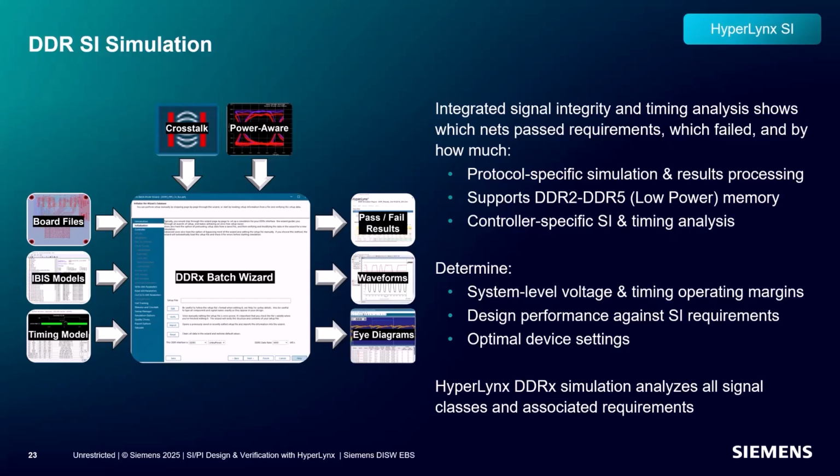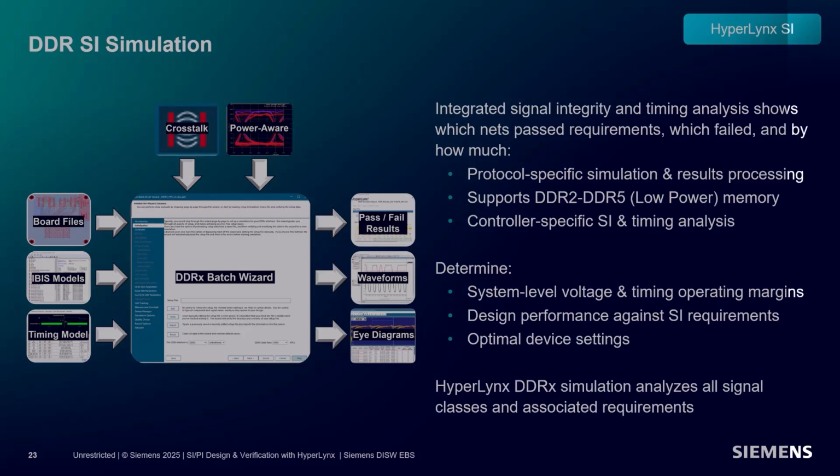The wizard can handle DDR through DDR5 and low-power DDR through low-power DDR5. Hyperlynx ships with timing models for the DRAM devices for all protocols and includes a generic controller timing model that can easily be customized for your particular needs through the intuitive controller timing model wizard. The user can quickly assess the effects of crosstalk and power-awareness, including 3D models of vias and S-parameter models for connectors. Additionally, multi-board systems are easily configured to analyze a complete system.